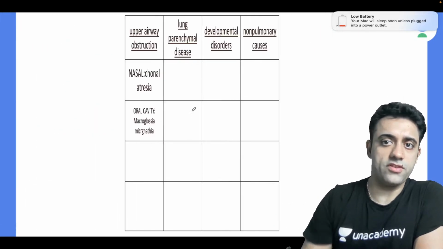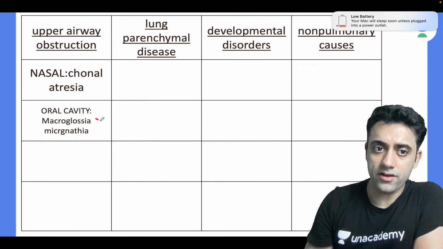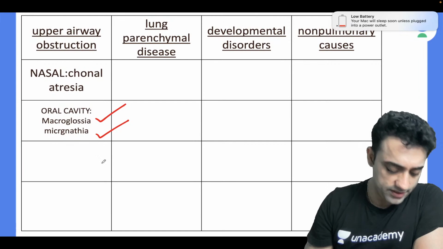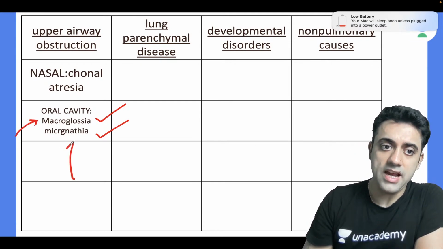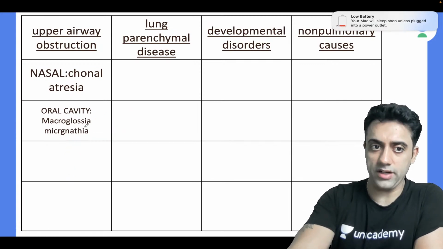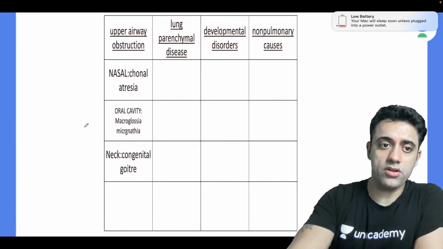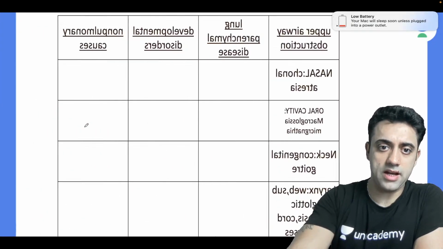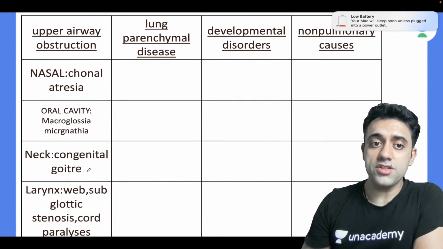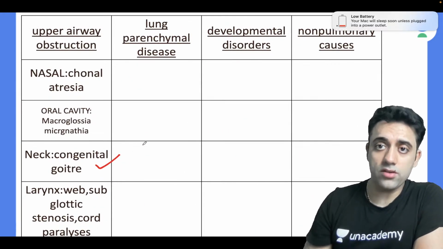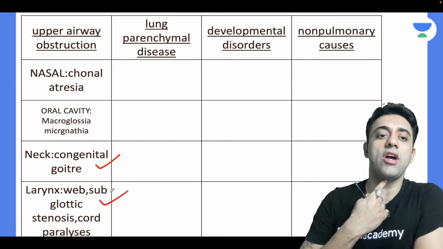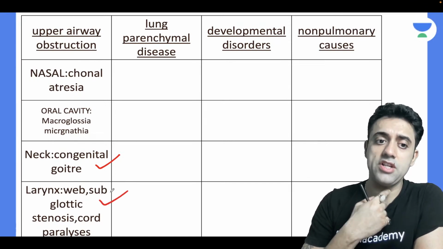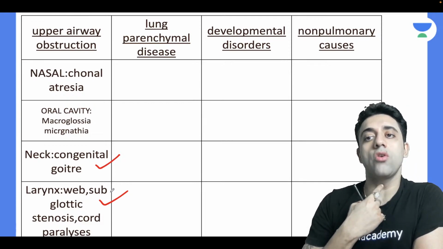Yeah, so let's move further. So this part is over. Macroglossia and micrognathia are important, that I have told you. Beckwith-Wiedemann syndrome has macroglossia, and Pierre Robin syndrome will have micrognathia. Okay, perfect. The next important point in this part is congenital goiter. In congenital goiter also the patient can have distress. And then in the larynx, we have laryngeal web, laryngeal stenosis, or vocal cord paralysis.